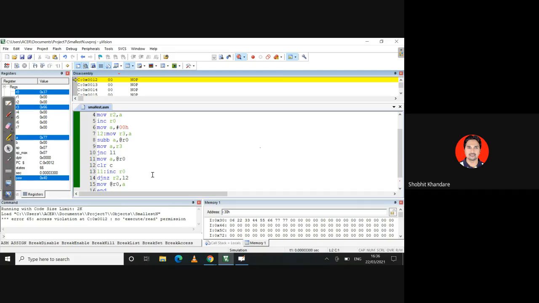Is it clear now? So next time there is a homework for ascending and descending order. You take any 5 or 6 numbers and arrange them in ascending order. The sorting can be done by the same bubble sorting, that is the best method. So use the bubble sort logic and get me the sorted numbers in ascending and descending order.